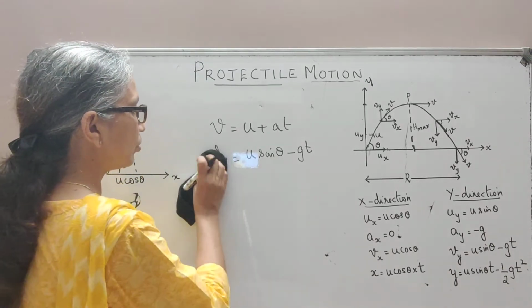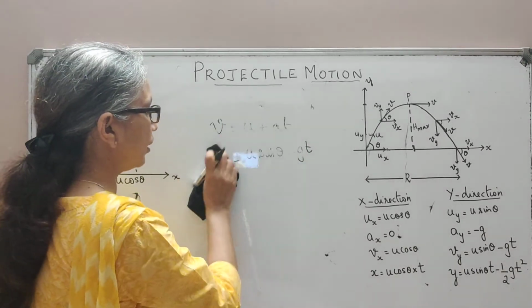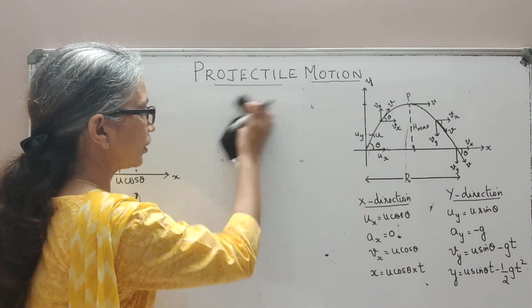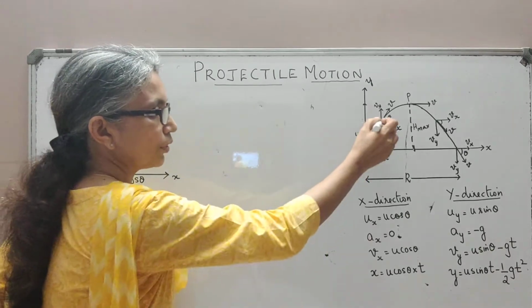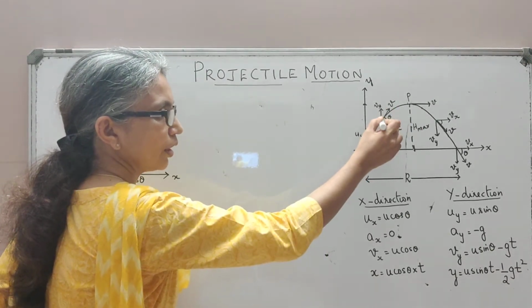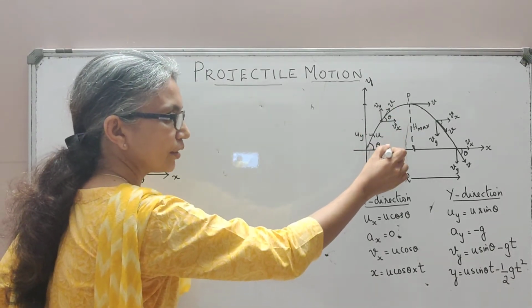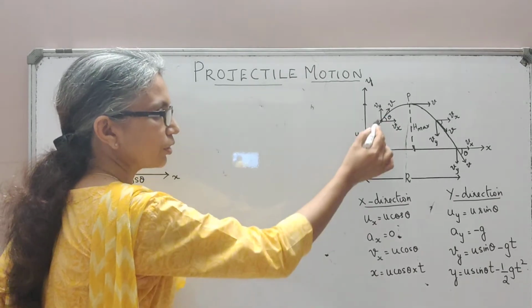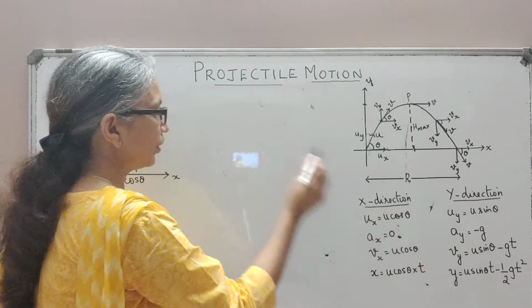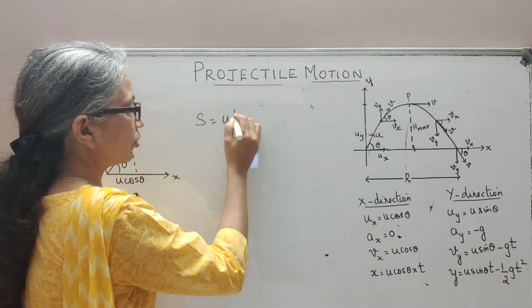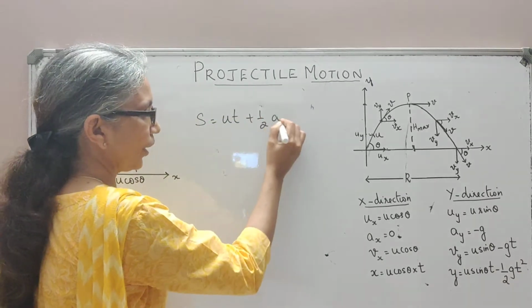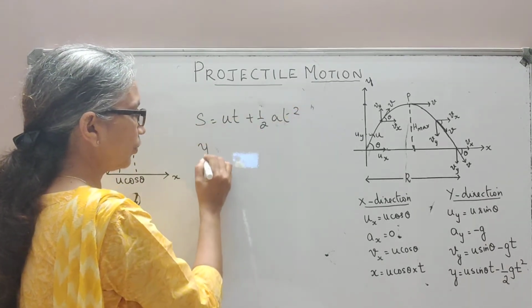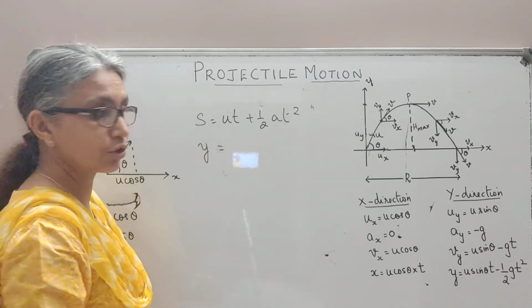Then I told you, if your particle is at some point here, any point in its path, the displacement of the particle has an x component given by this equation, and has a y component which we'll write as s equal to ut plus half at square, where the y component will be y, displacement along the y direction.